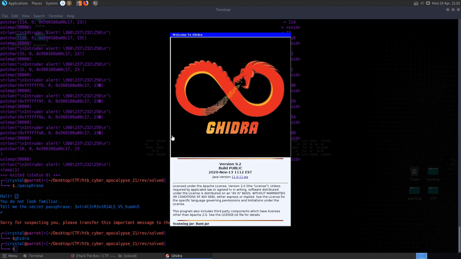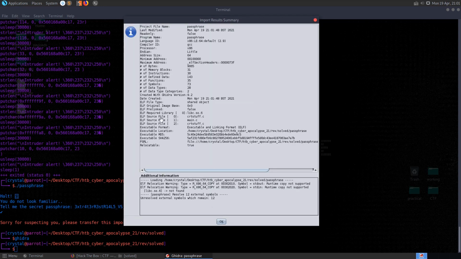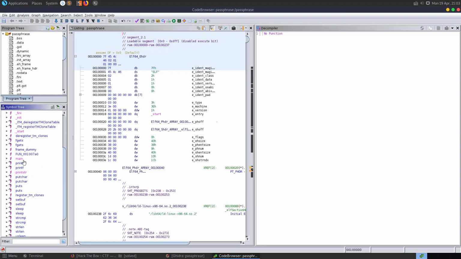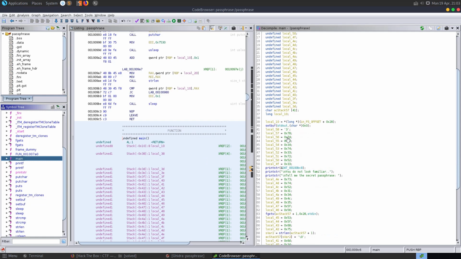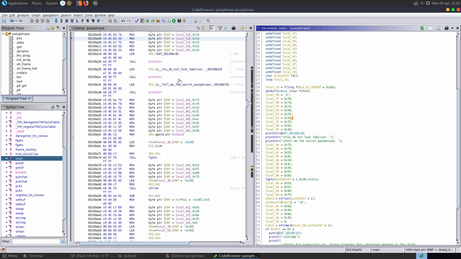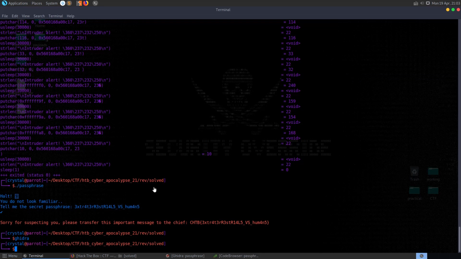I'll just speed through creating a new project here. So with Ghidra open, if we go and have a look for our main function, we can see that we have the hex values here on the right. If we highlight each one in Ghidra, we can see what character it maps to. We can take a copy of these and use a bit of regex to grep out the values as well. So I basically went through and got the passphrase manually. But actually the better way to do it would just be using ltrace.